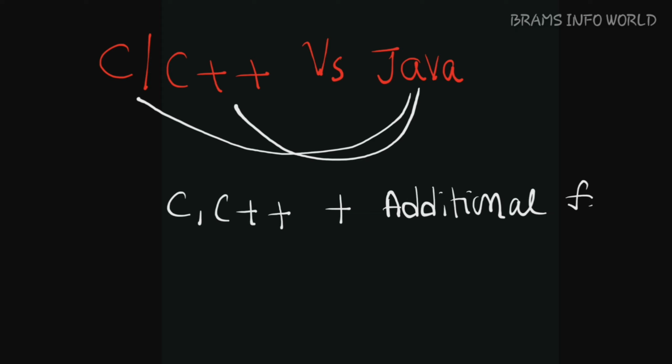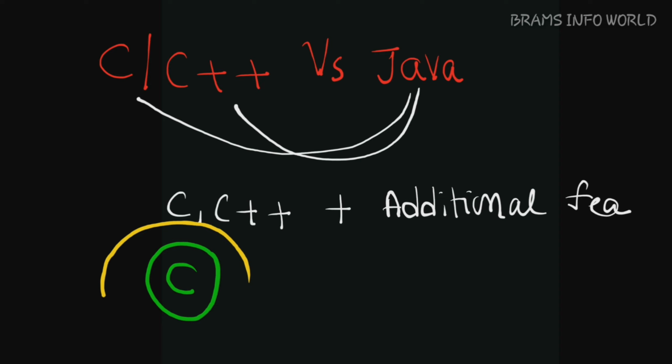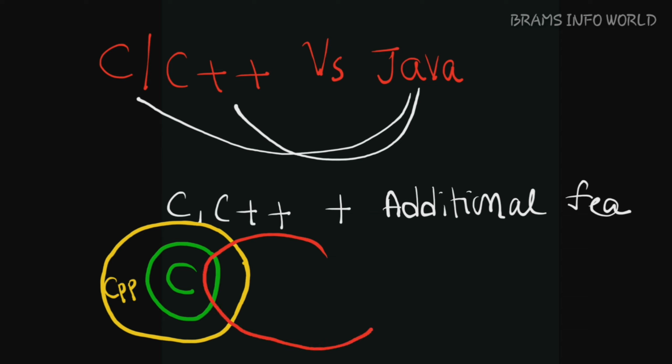So let us assume that this is the C language, and this is the C++ language. CPP language is derived from C. And after that, to develop a lot of different applications, we have the Java language, and this Java language is derived from C, CPP and some additional features. So this is the relation between C, C++ and Java. This is our equation.